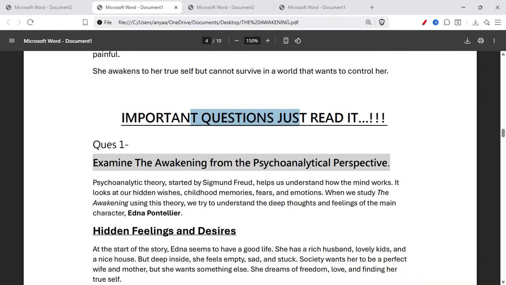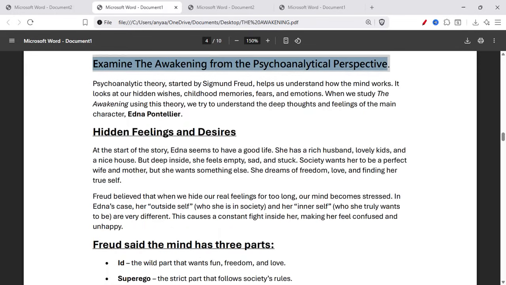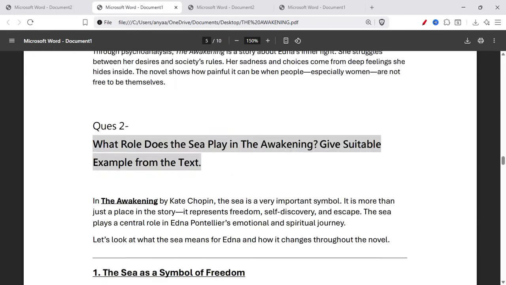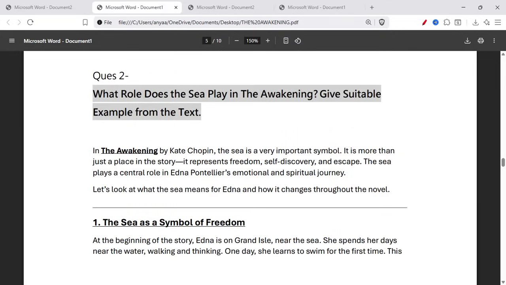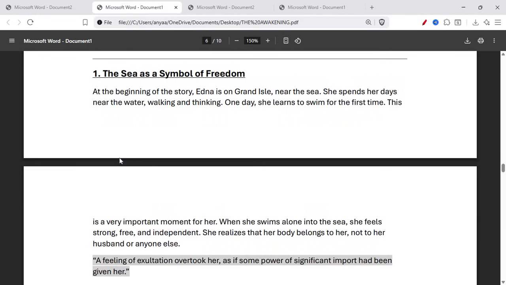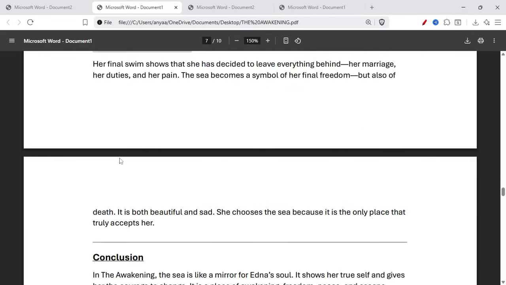So, here are important questions, just read it, okay? Number one, examine the awakening from the psychoanalytical perspective. And number two, what role does the sea play in the awakening? Give suitable example from the text. This is the most important question which appeared many times in the previous question papers.